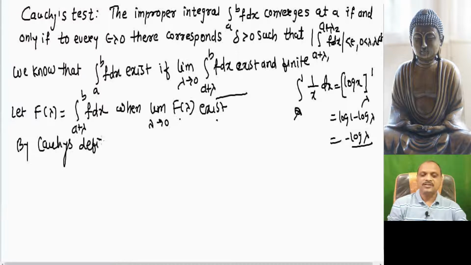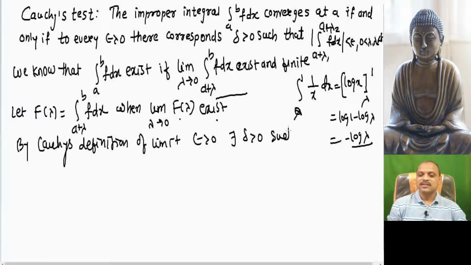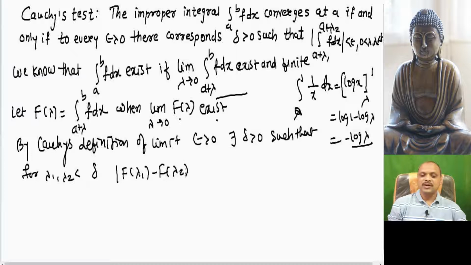What is Cauchy's definition of limit? Given epsilon greater than 0, there exists delta greater than 0 such that for lambda 1, lambda 2 less than delta, mod of F of lambda 1 minus F of lambda 2 is less than epsilon.